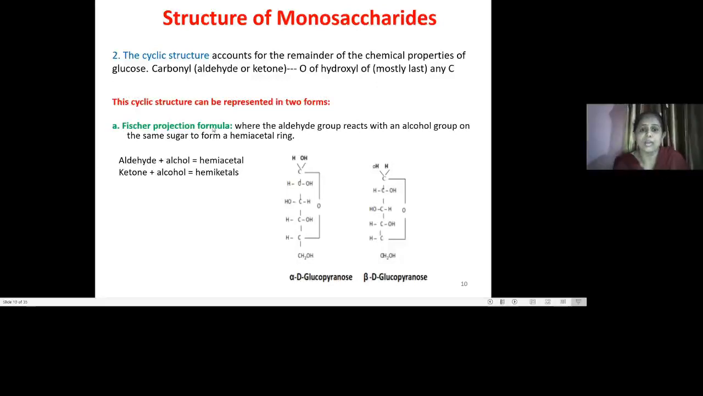In the Fischer projection formula, the aldehyde group reacts with the alcohol group on the same sugar, and that forms the hemiacetal ring. So here you could see this is the alpha D glucopyranose, and this is the beta D glucopyranose. If it is an aldehyde plus alcohol, it is a hemiacetal. If it is a ketone plus alcohol, it is a hemiketal. So this is the Fischer projection formula.